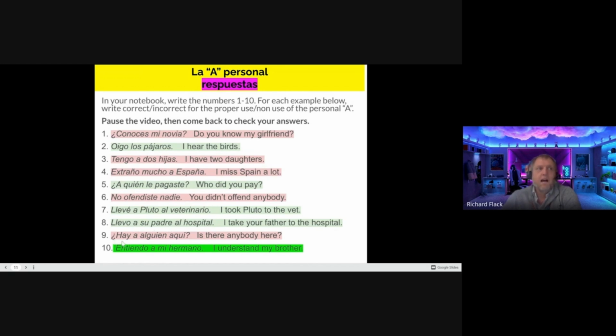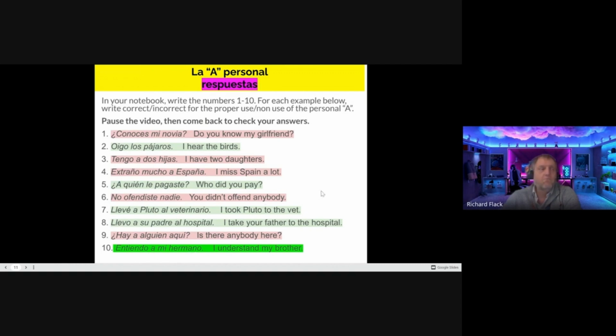Number 9, ¿hay a alguien aquí? Is there anybody here? We have the verb haber. The verb haber does not require the personal a. So this should just be ¿hay alguien aquí? And number 10, entiendo a mi hermano. I understand my brother. This is correct. My brother is the direct object. He is a person. I need the personal a.